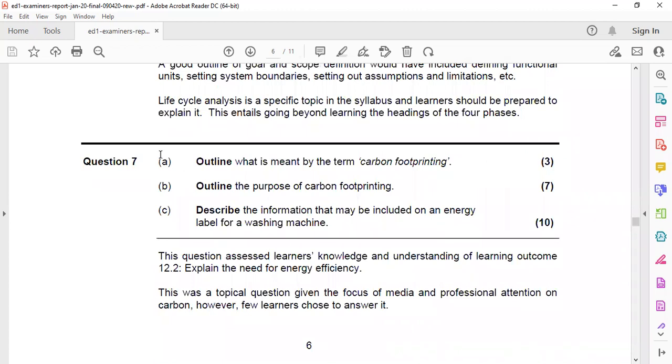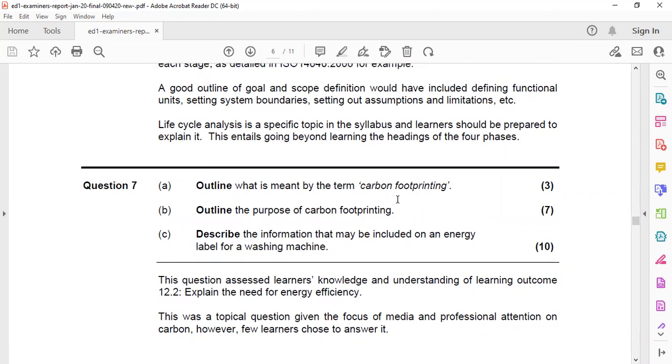So another question, question 7, is: outline what is meant by the term carbon footprinting. Carbon footprinting is nothing but finding out the carbon dioxide equivalent of different greenhouse gases like chlorofluorocarbon, carbon monoxide, methane, etc. It is given outline, 3 marks.